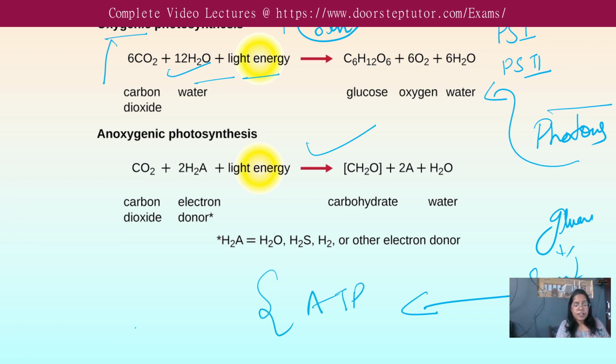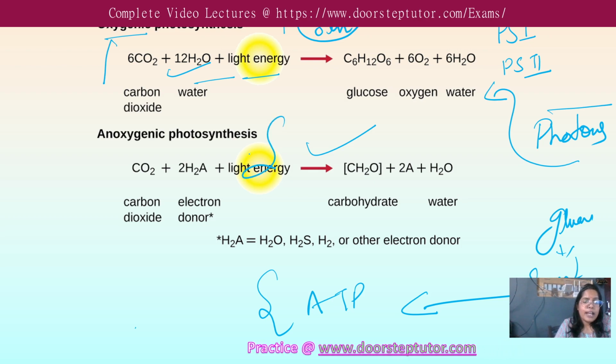Why is it oxygenic? Because it involves the release of O2 and ATP, sorry. So this ATP and this O2 are formed because of the water and carbon dioxide and light energy, resulting in the formation of the same, as well as the important organic molecule, glucose, over here. So this is clear. Now if we talk about anoxygenic, why are we calling it anoxygenic?